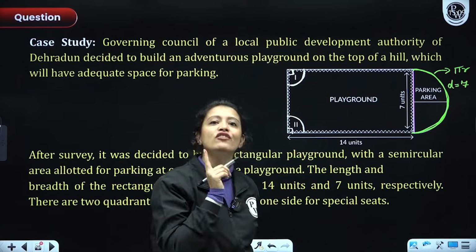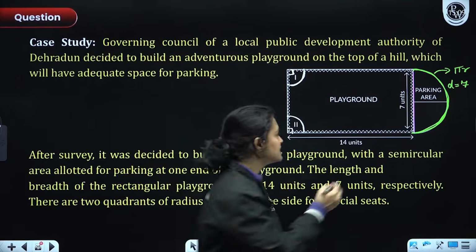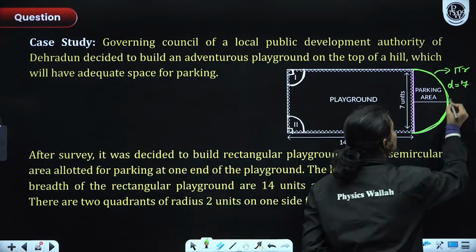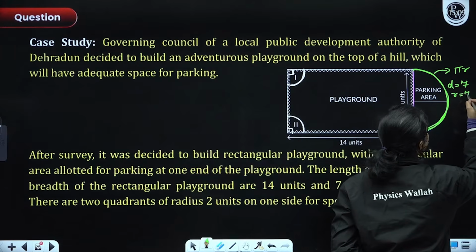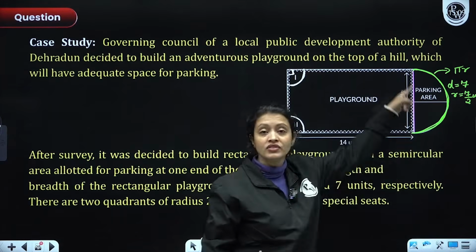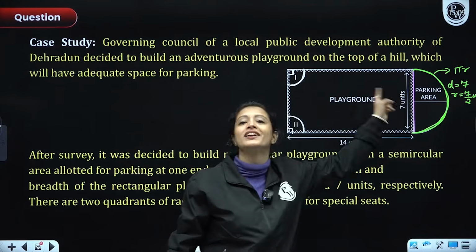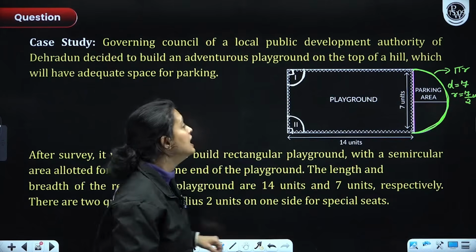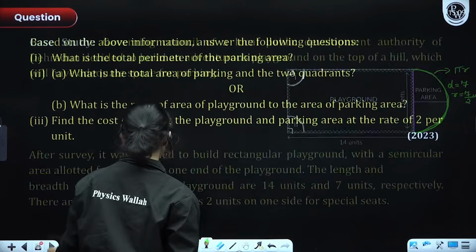The diameter of the semicircle is 7 units. This 7 here. Right? So, radius would be equals to what? Radius would be 7 by 2. Please remember, the radius here is what? It is the breadth of the rectangle divided by 2, because breadth is also working as the diameter of the semicircle. Theek hai, chalo, so let's do this here.